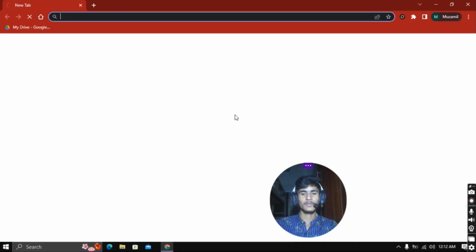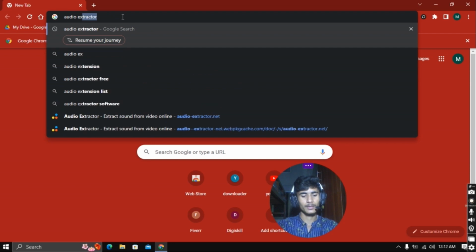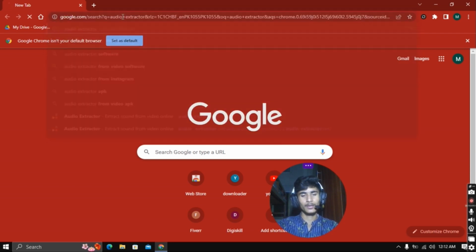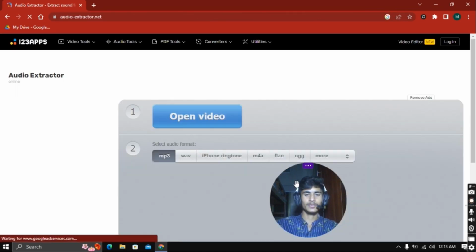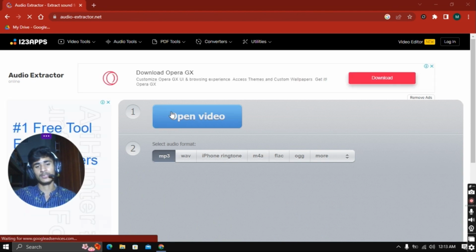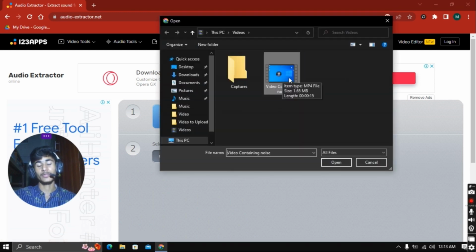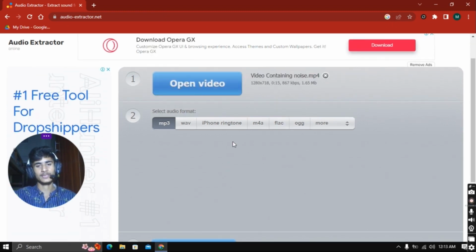Here I'm selecting my Google account, and you just have to type a keyword in the search bar: audio extractor. After writing this keyword you will see a website like this, just open it. After the website page is loaded, you can see the open video button, press it. Here you can see I have a video file that contains noise. So just open it. It is uploaded to the server and then we will follow the next step.